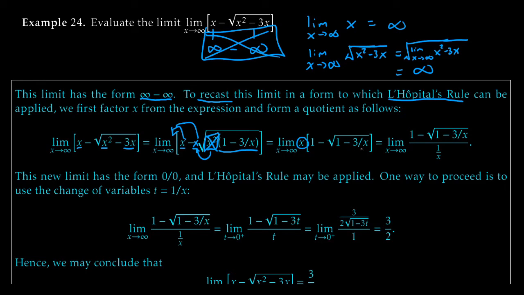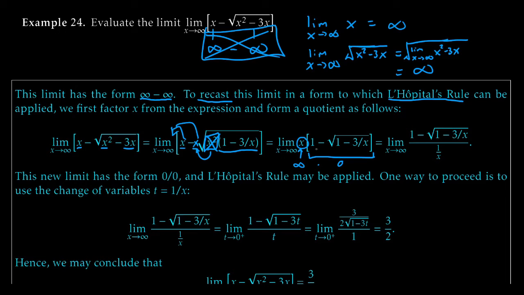Notice, as I take the limit of each of these as x goes to infinity, this one right here will go towards infinity, obviously. And 1 minus the square root of 1 minus 3 over x will go to 0, because 1 minus 3 over x goes to 1 as x goes to infinity, and then we just end up with 1 minus 1. So infinity times 0.